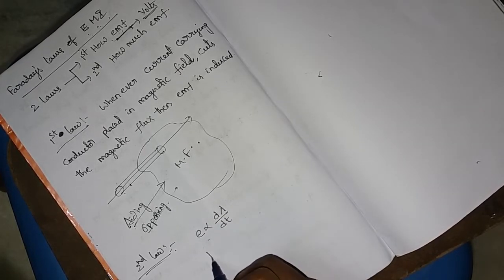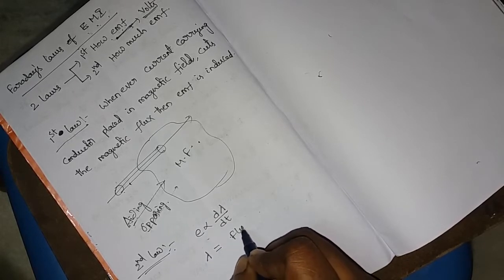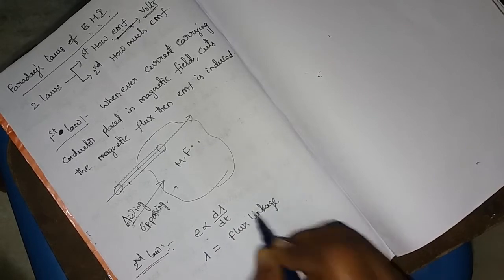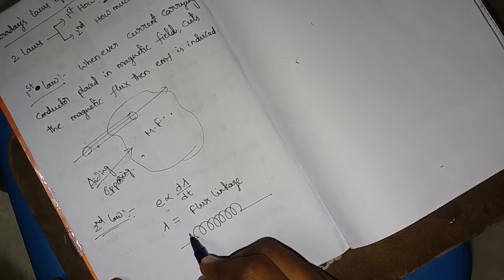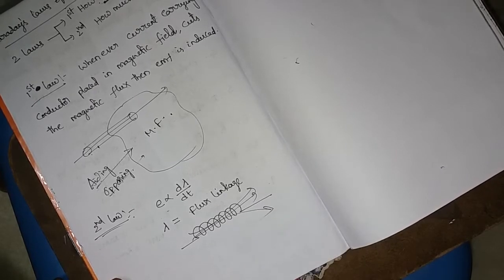Let lambda be the flux linkage. What do you mean by flux linkage? For example, I have a coil like this, and the magnetic flux is distributed throughout the coil like this.